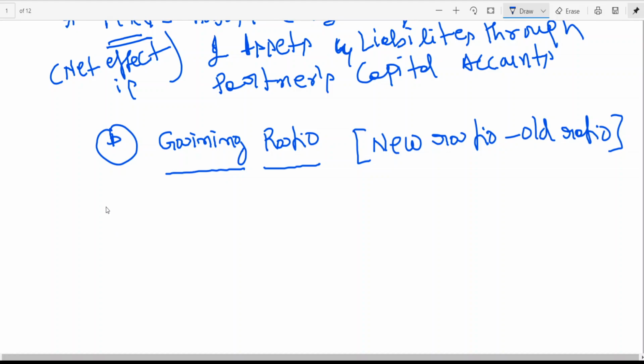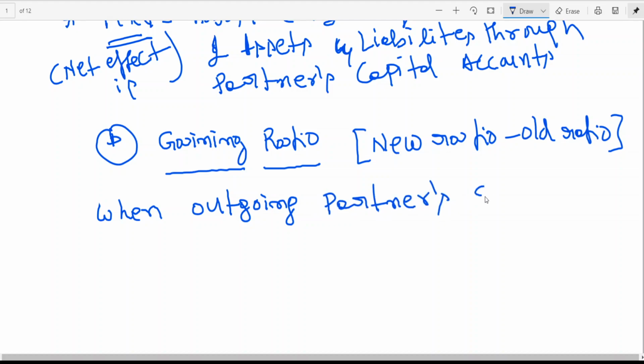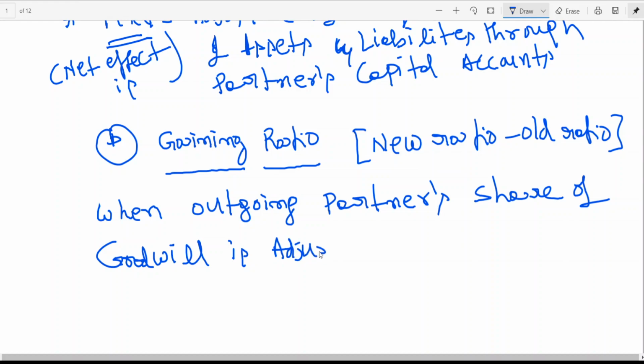When do you need gaining ratio? When outgoing partner's share of goodwill is adjusted through partners capital account.